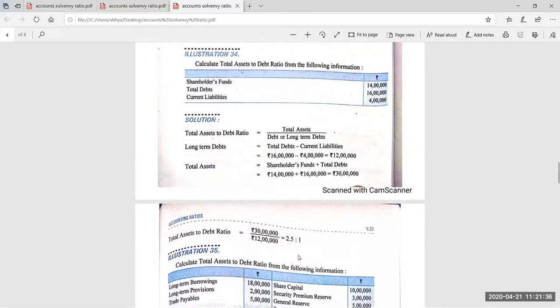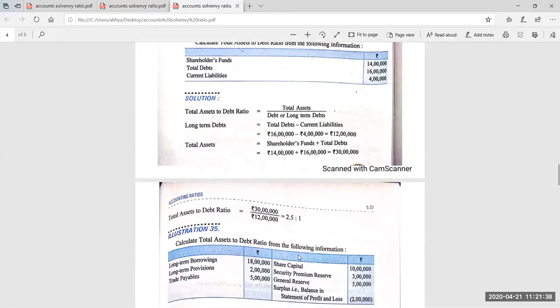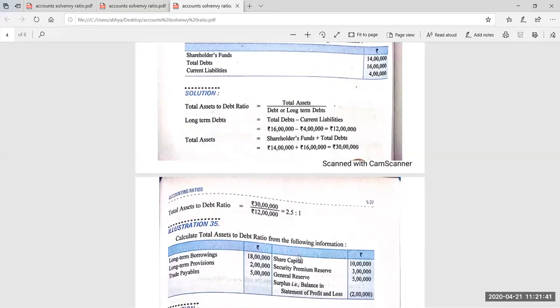Next. One more question, then we'll do the next topic. Calculate total assets to debt ratio from the following information.